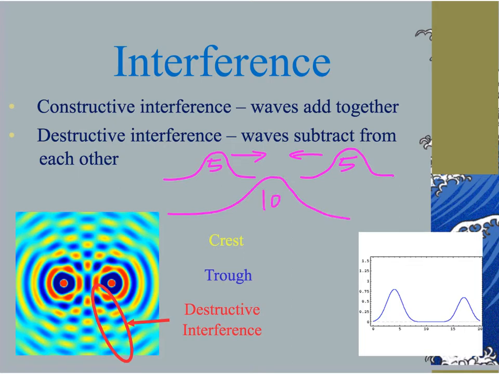All I simply did was took 5 and added 5, and I got 10. Now, after they pass each other and they're done overlapping here, what you get is the crest that was originally on the right is now on the left, going to the left. The crest that was on the left is now moving to the right, or continuing to move on the right with the same magnitudes.